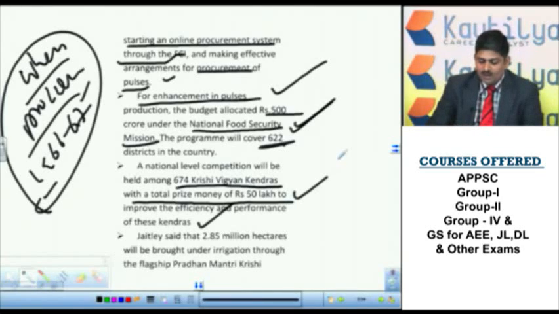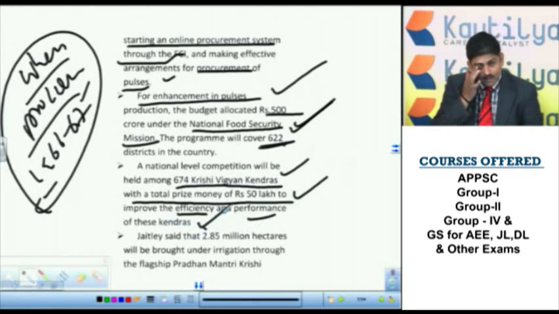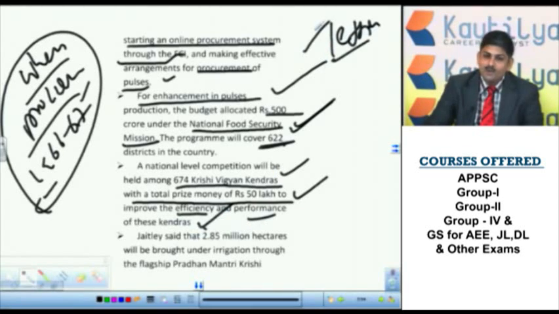They may ask you, what is the purpose of declaring the prize money for the Krishi Vignan Kendras? The answer is, in order to increase the efficiency and performance of the Kendras. So generally the prize will be given only for the efficiency. In order to promote the efficiency, to imbibe the spirit of competitiveness, this was allocated.